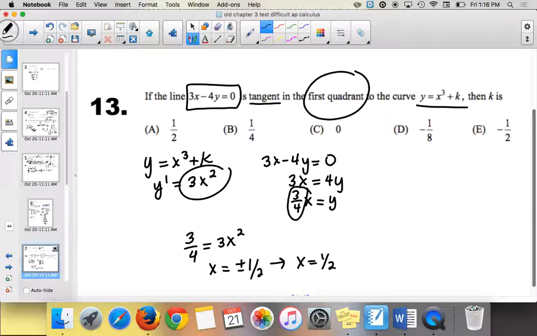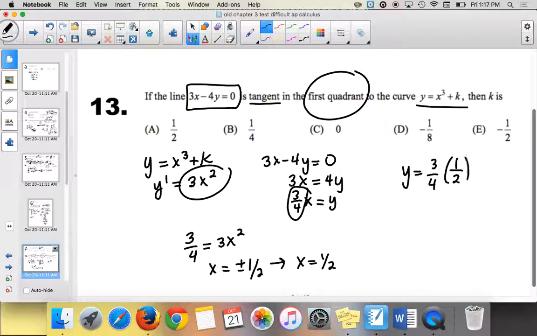So what's the equation that has k in it? We have both x and we have y, right? We have y equals x cubed plus k. So I know what x is. X is 1/2 because that's the only one that's in the first quadrant. How do I find y? Plug it into the original? No, because we don't know what k is. Plug it into the other one. So I get y equals 3/4 x.